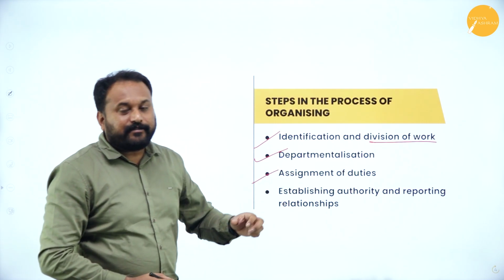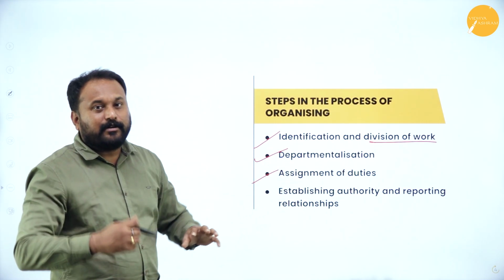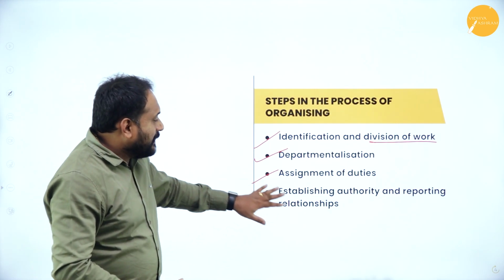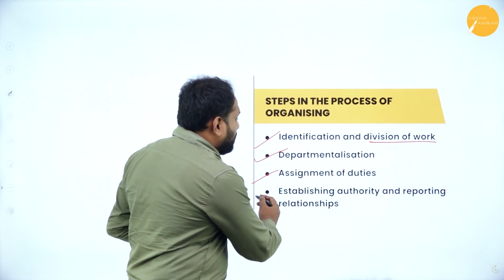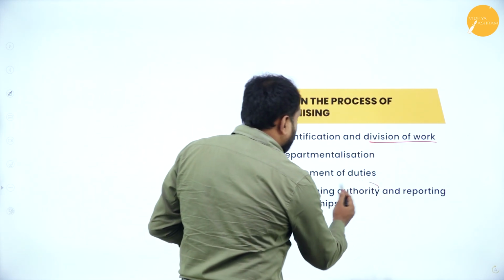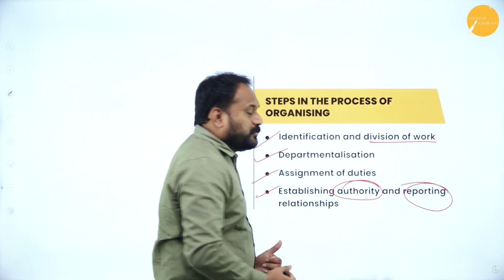Third is assignment of duties. After allotment, you will assign when they are supposed to do it, what they are supposed to do, and how they are supposed to do it. The last one is establishing authority and reporting relationship. When you go with authority and reporting, the supervisor is there, the superior is there, the subordinate is there.